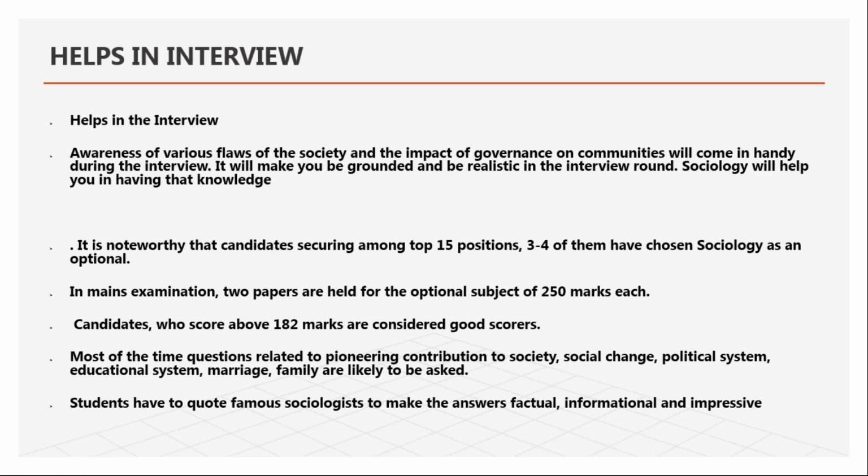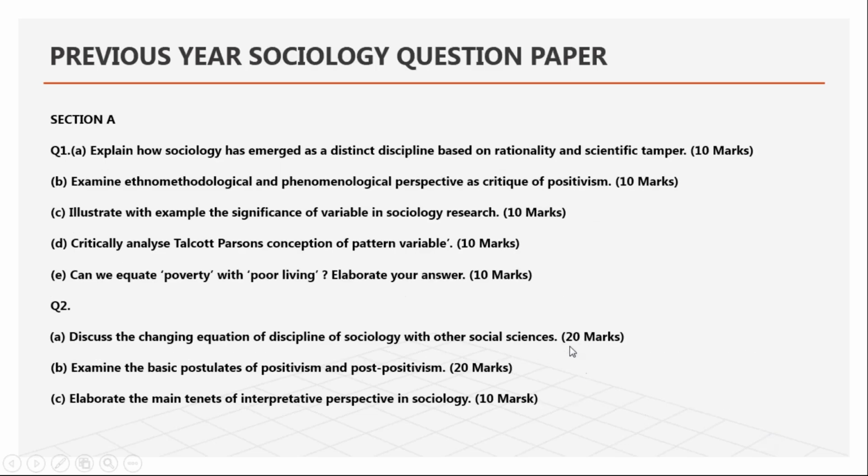Again and again telling you, I'm proud that because of this optional, I was able to clear my mains exam, I was able to clear my interview, and I got this rank. Rank is 687, because at least I'm there in the list of successful candidates, and this happened because of this optional only. And this is something you can say is a very good score you can get. By this, society can change, the political system can change. Society depends on political systems, religion, marriage, children, everything. Society is a base which we are just reading now in our optional. That's it. This is what society and sociology is all about.